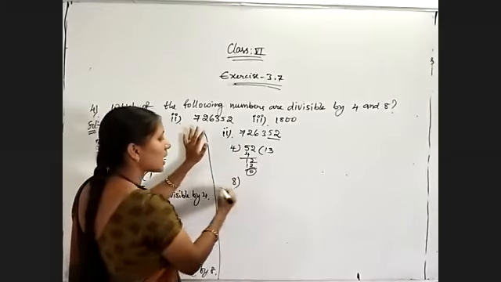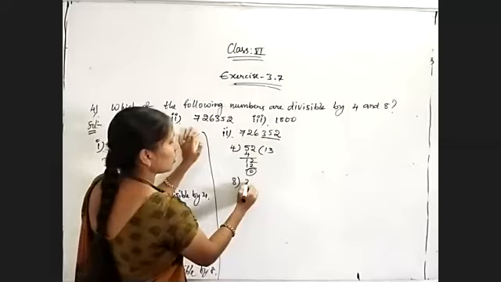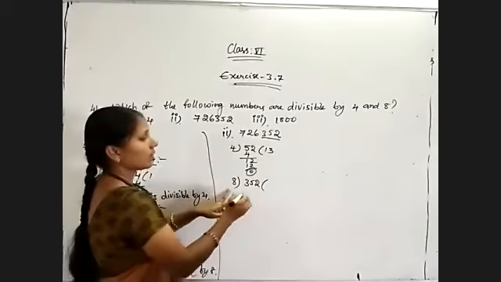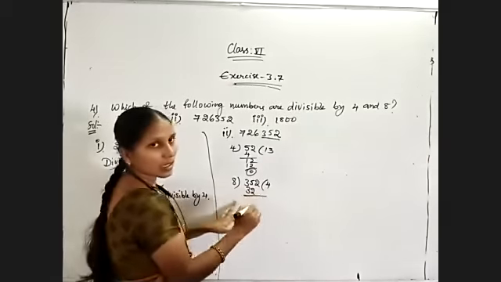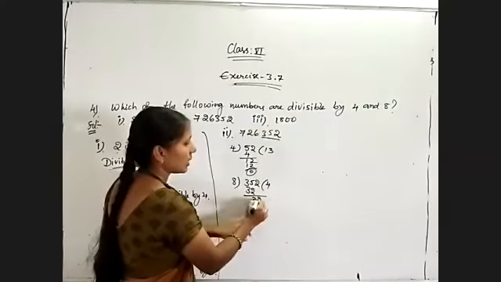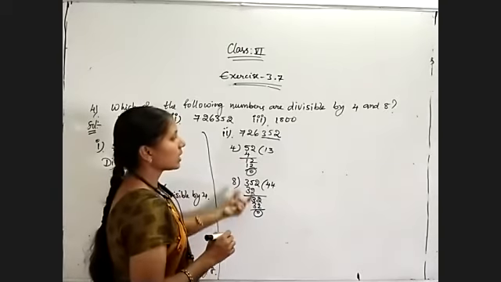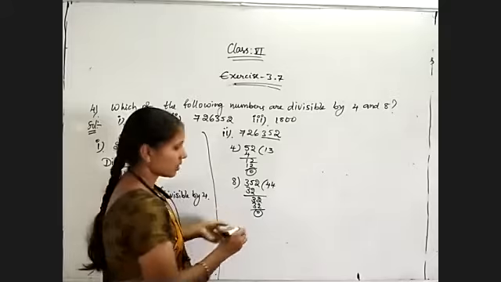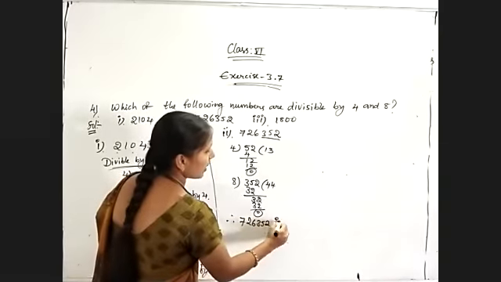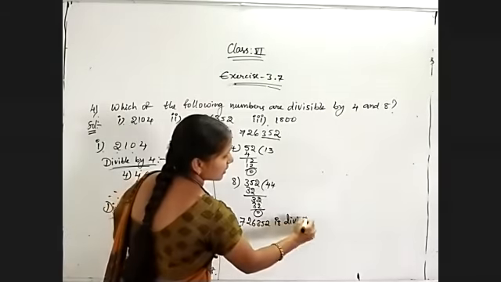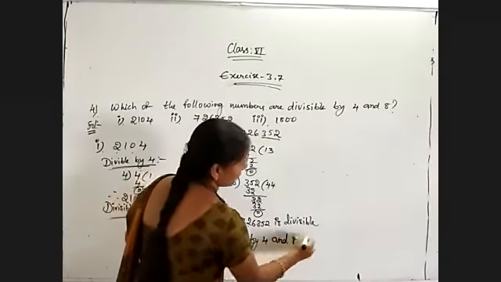And for 8, we must take the last three digits, that is 352. 8 fours are 32. Remainder is 0. That means in both cases we are getting remainder 0. Therefore 7,26,352 is divisible by both 4 and 8.